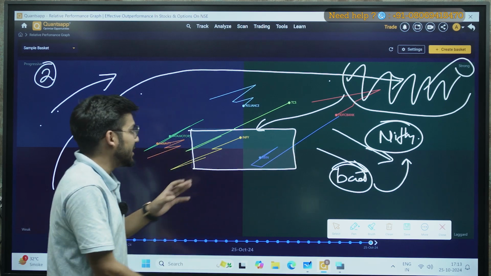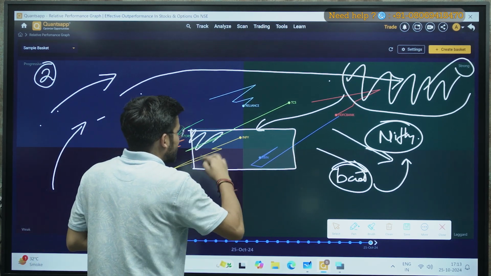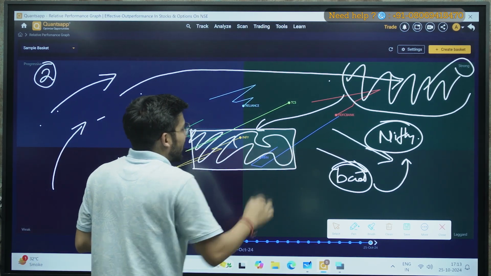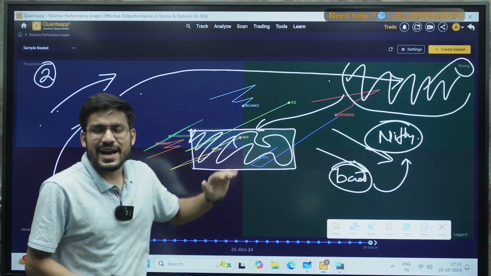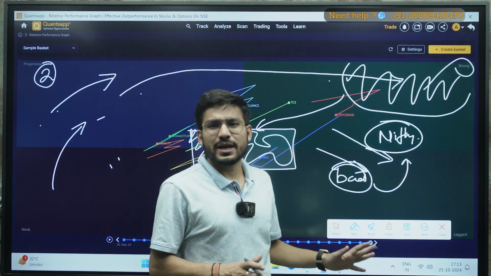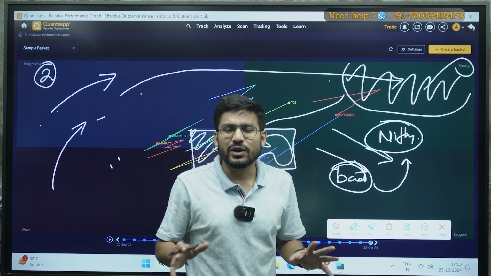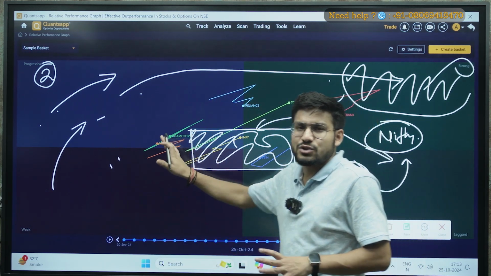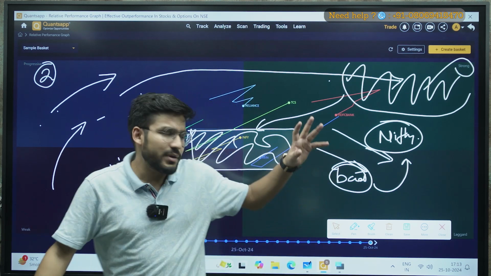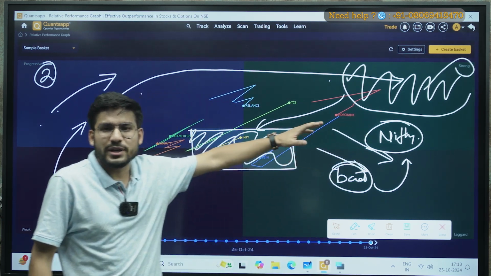So it will be in this zone, that is the box here. At that time, if you want to hold it, you can hold it, or you can exit with a proper stop loss as well, because then it will not give you good momentum. So it is basically a neutral zone, when the stock is performing the same as your particular index.